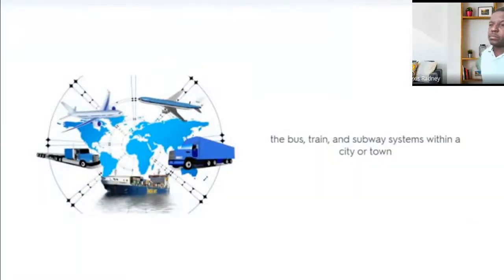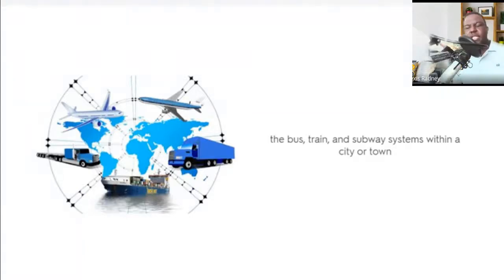The bus, train, and subway systems within a city or town. What is this? You can take minibuses here, a motoconcho here.